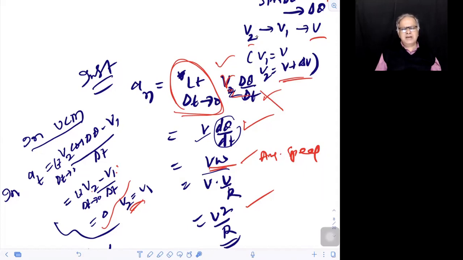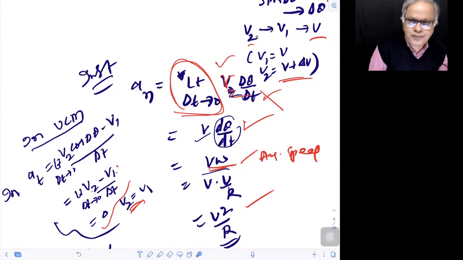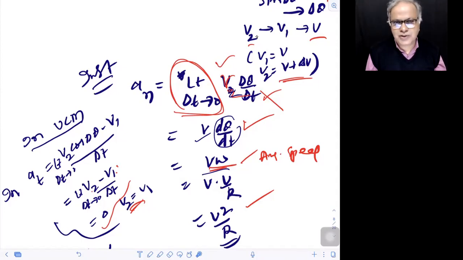Okay, if somebody says, sir, all this is looking very mathematical, you can reserve it for a later time to go through the mathematics in detail. But after doing this, the very idea of looking at the acceleration in terms of the change of speed and change of direction should be settling in the mind. It's not so difficult. Look, as I told you, acceleration is velocity change by time.